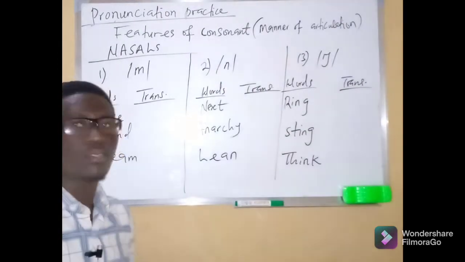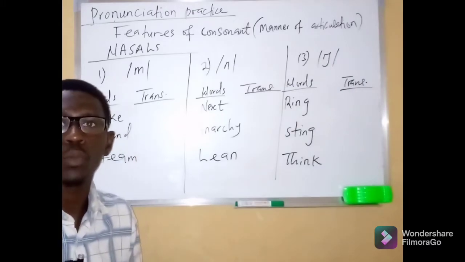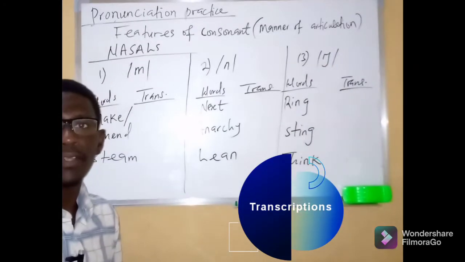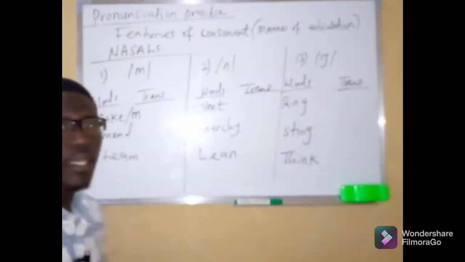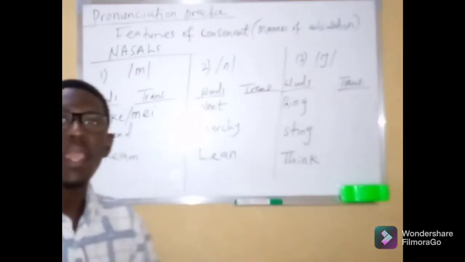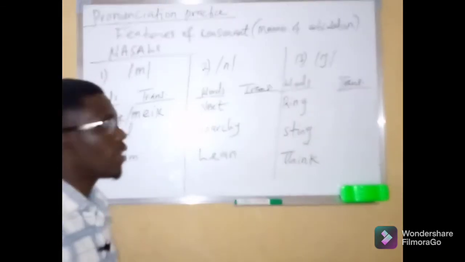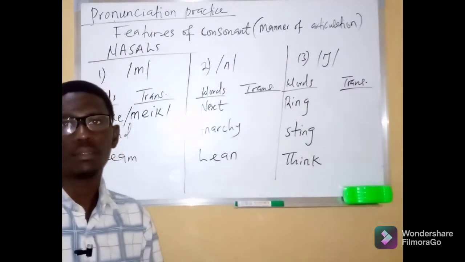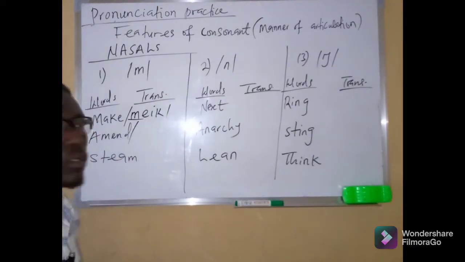And like I said, it is the first sound we hear when we pronounce the word make. So after our slash, the first sound observed is the m sound. Then the diphthong a, so here we have may, and lastly the k sound. So we have the transcription of the word make, m, a, and k. We have make. Secondly, we said we have amend.